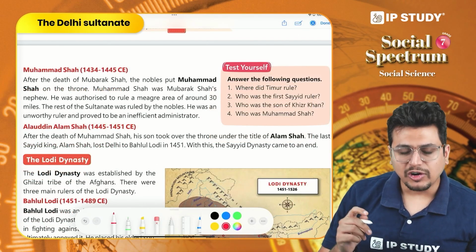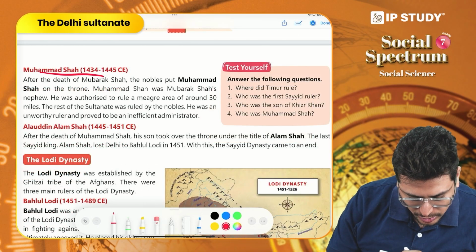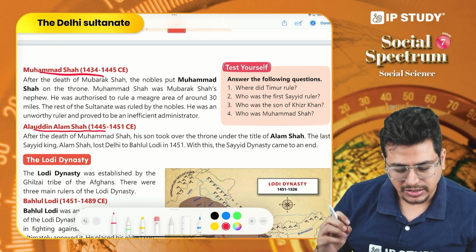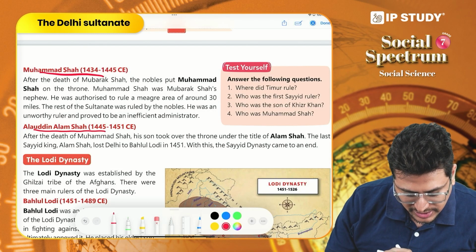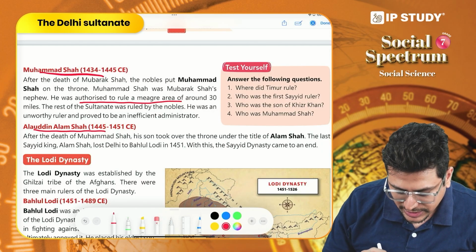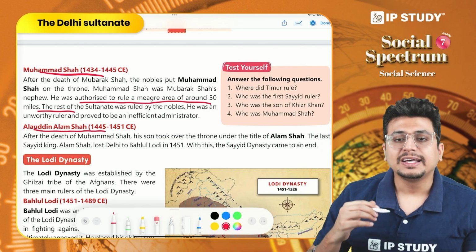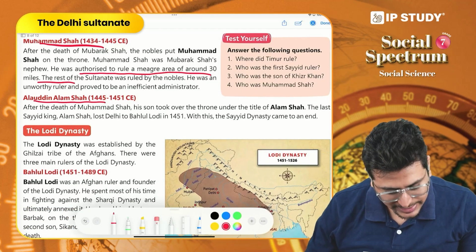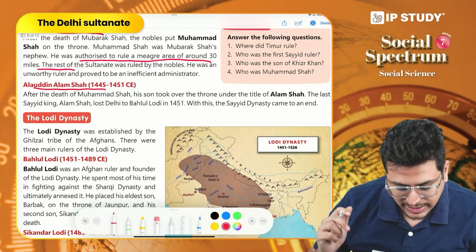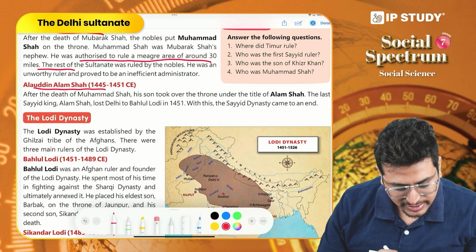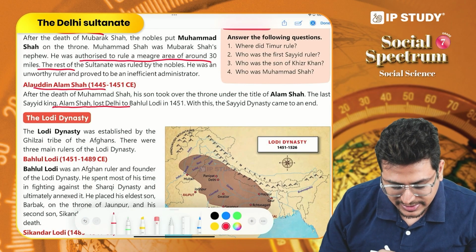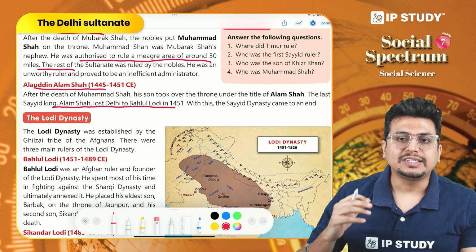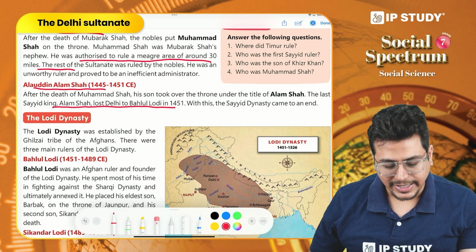Now by the time of Muhammad Shah and Alauddin Alam Shah, we see that the Sayyid dynasty had become very weak. If you look at the region that Muhammad Shah was able to control, it was only about 30 miles, and the rest of the region was controlled by the nobles. And by the time of Alauddin Alam Shah, we see that he was not able to defend his empire against Behlul Lodi, and that is why the Sayyid dynasty came to an end.